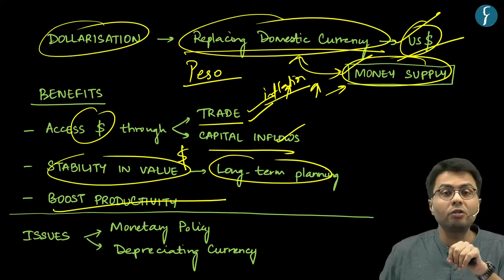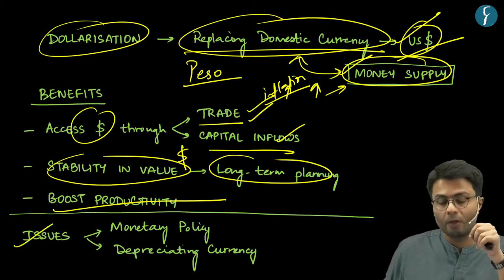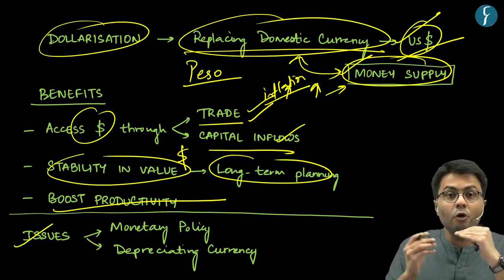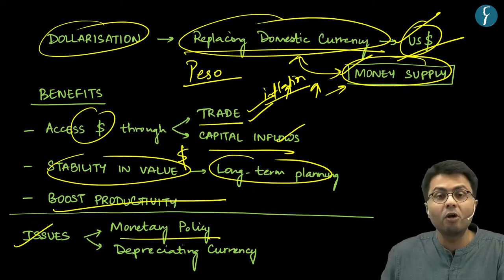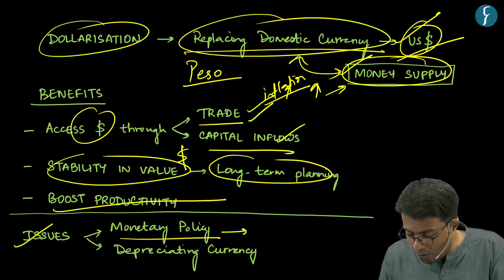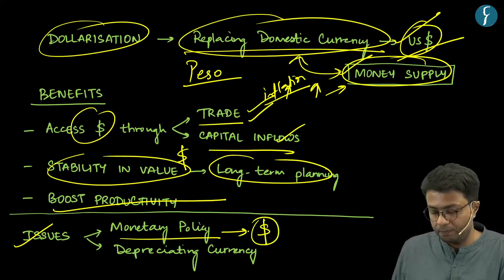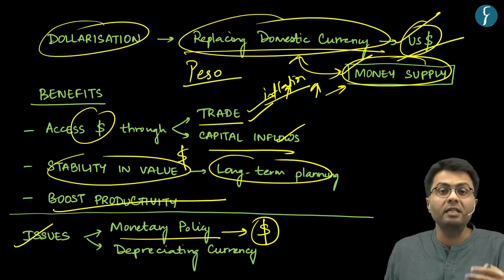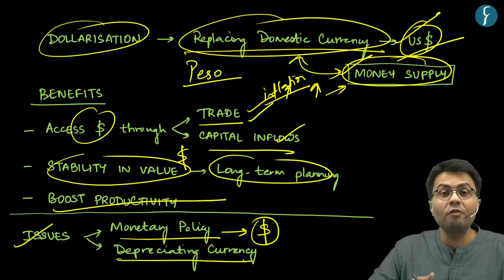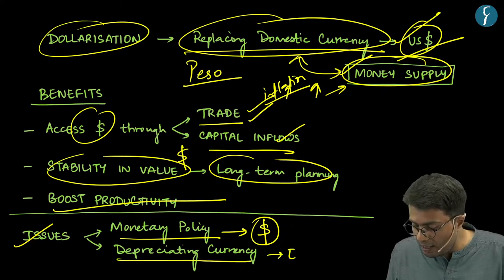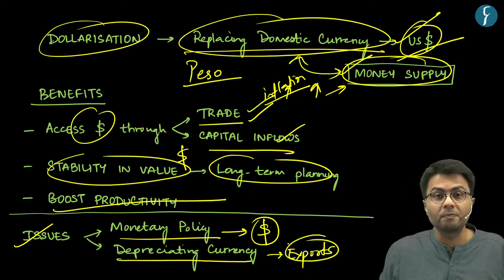However, this has also led to a few issues because the control of money supply, which is done through monetary policy, will not be possible in the case of the flow of only dollars. Further, most countries undertake depreciation of their currency in order to make their exports more attractive to other nations.